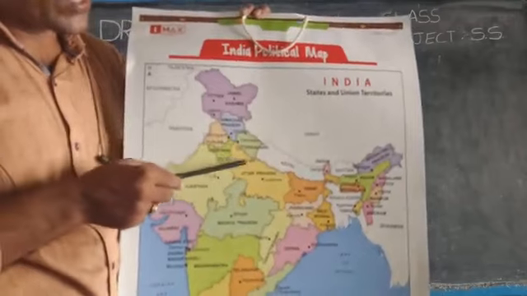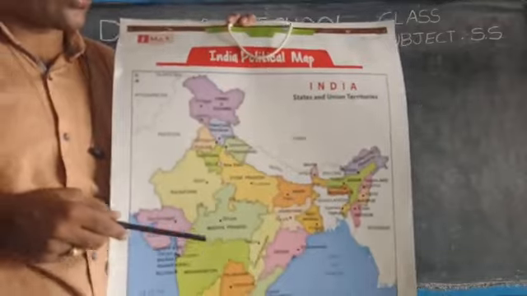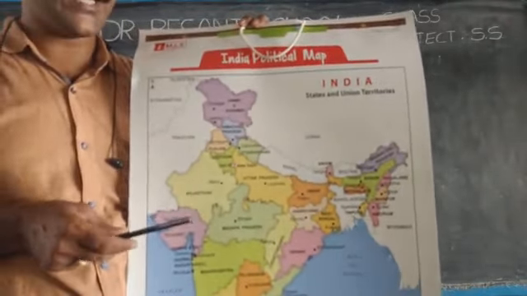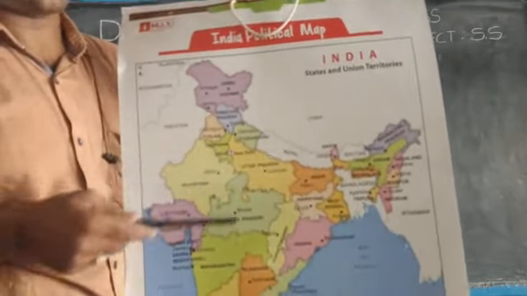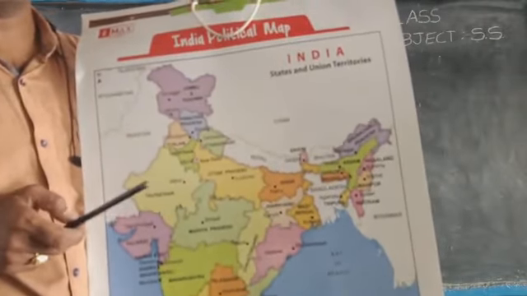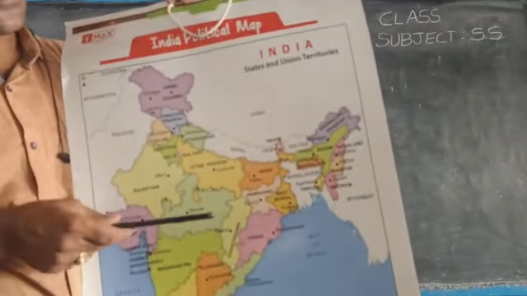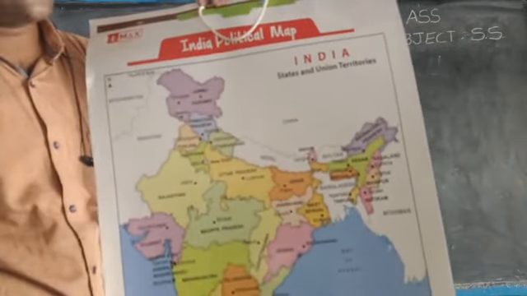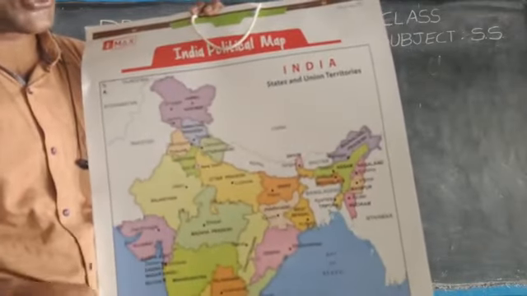Okay, children? We have Uttar Pradesh here. The capital city of Uttar Pradesh is Lucknow. It is the most populous state in India. When you move towards the east of this, we have Bihar state. Capital city is Patna. Earlier, it was called Pataliputra in our history. Now it is Patna. It is on the bank of river Ganga. And to the south of this is Jharkhand. You know, Dhoni is from this state only. The capital city is Ranchi.